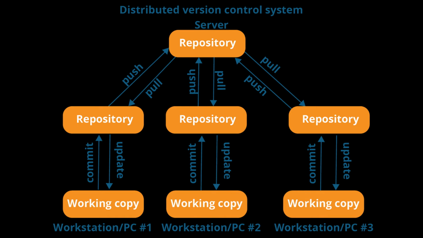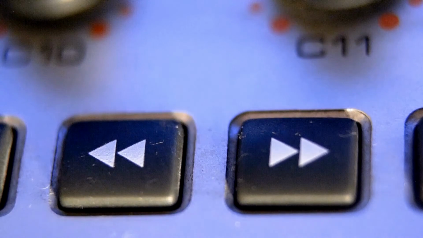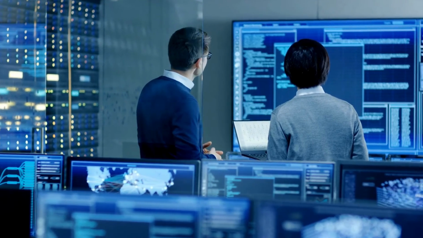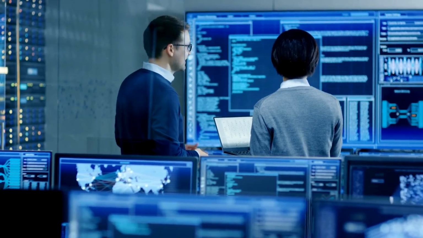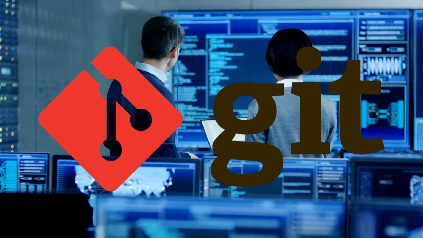Now, let's talk about version control systems. Version control systems are like superpowered time machines for your files. They keep track of every change made to a project's files, so if something goes wrong, you can rewind back to a working version. They also allow multiple people to work on the same project at the same time without stepping on each other's toes. The best option is Git.